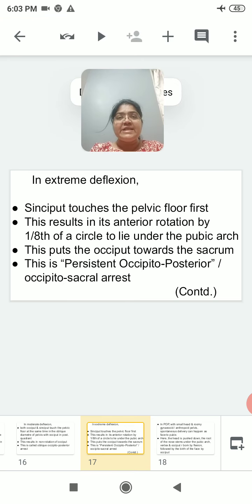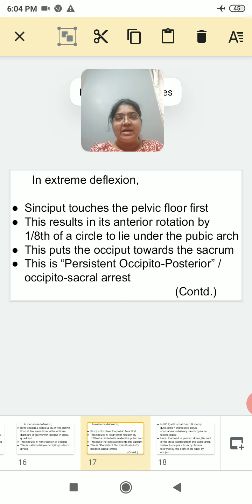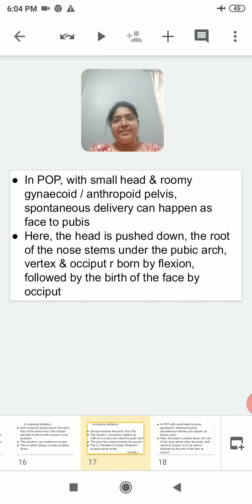So sinciput rotates 1/8 of the circle, and so sinciput lies under pubic arch, and occiput goes totally behind, towards the sacrum. This is the persistent occipito-posterior or occipitosacral arrest. It is called persistent occipito-posterior, POP, or occipitosacral arrest.